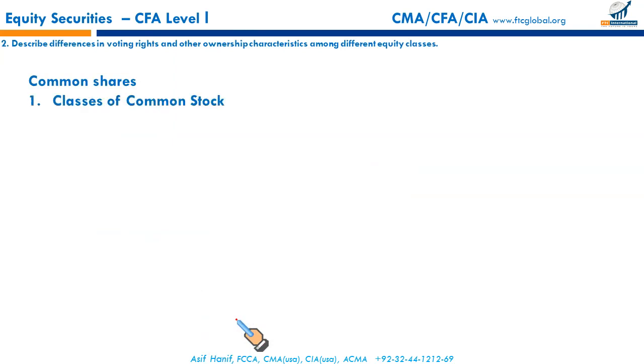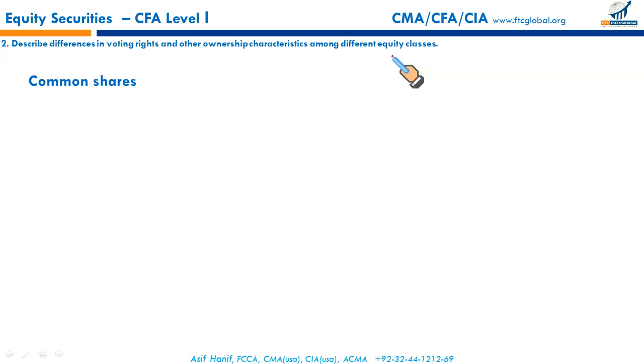Then, some other features of common shares. Next reading, your reading 2 says, describe differences in voting rights and other ownership characteristics among different equity classes. In India and Pakistan, we have, like in Pakistan, I'm sure, just simple straight common stock. No classes of shares in Pakistan. Yes, denomination could be 10 rupees, 100 rupees, 1000 rupees, but they are all the same.